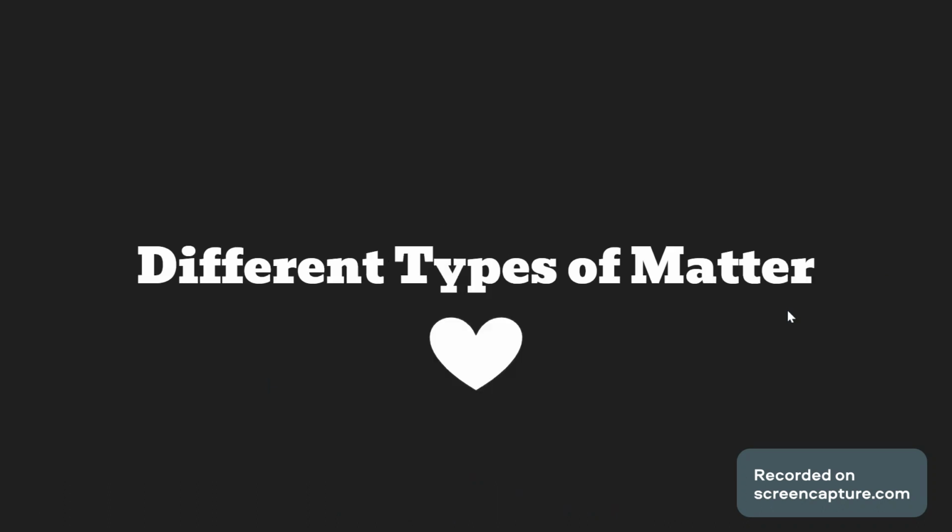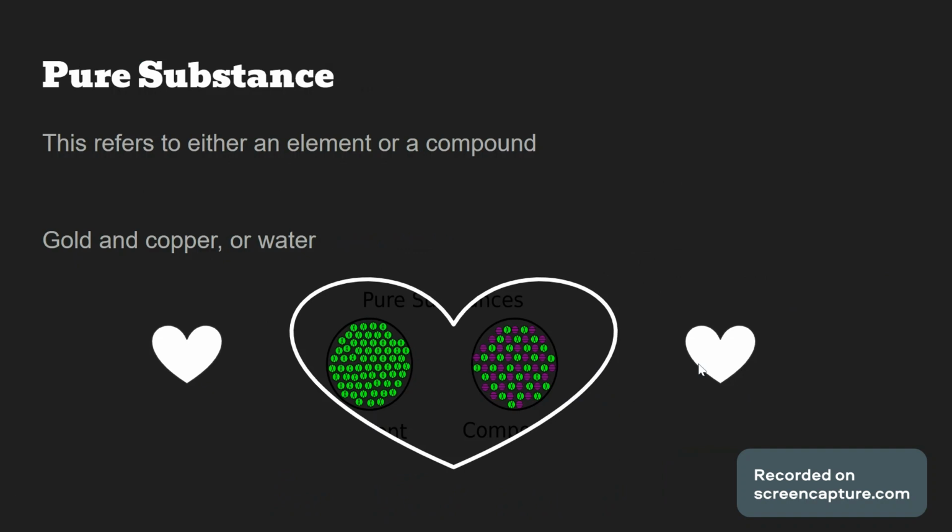Okay. Here I have different types of matter. Our first type is a pure substance. Now, this refers to either an element or a compound, which for me, when I hear it, I kind of just think of an element because I think it's just standalone by itself. But it can also be when it's combined with other elements.